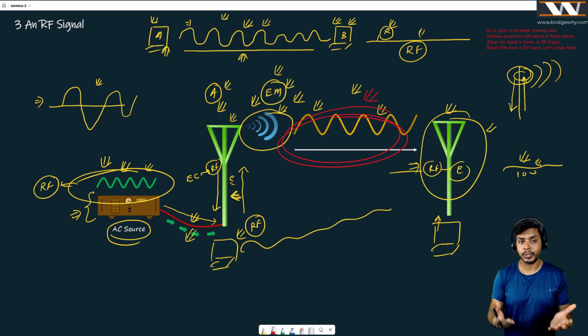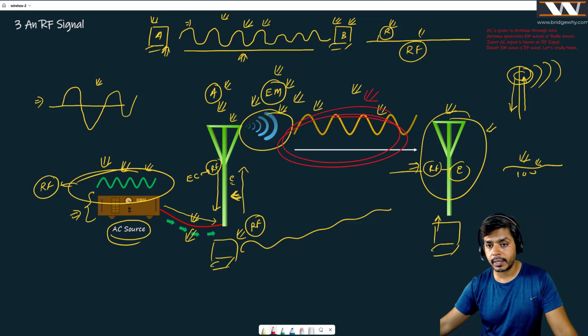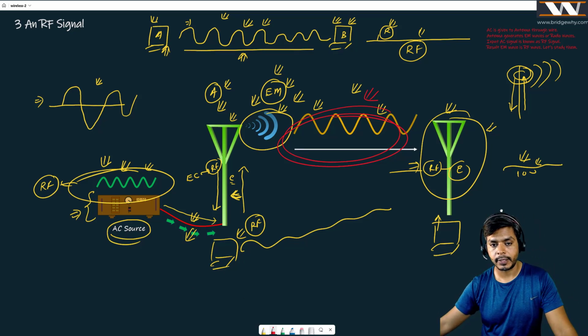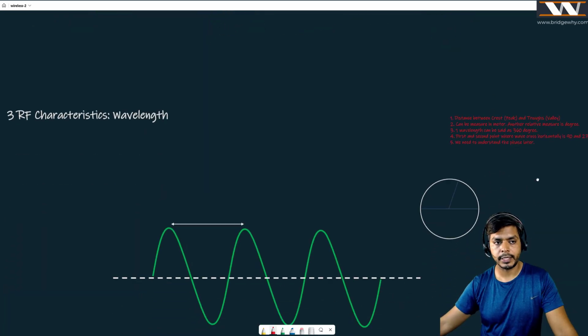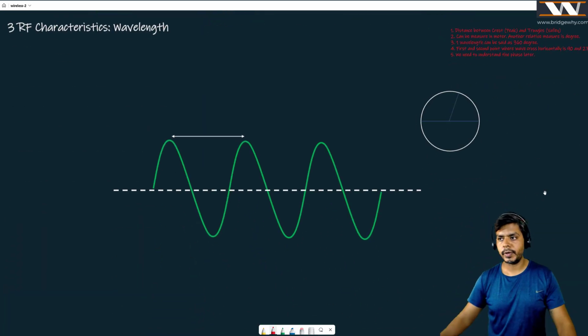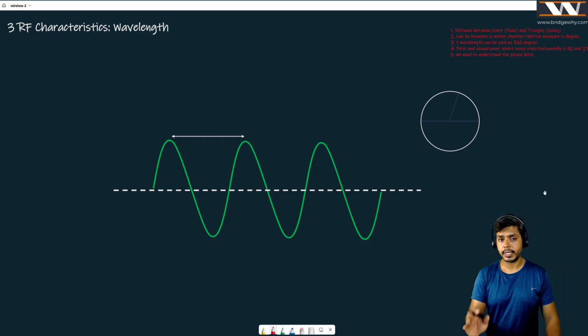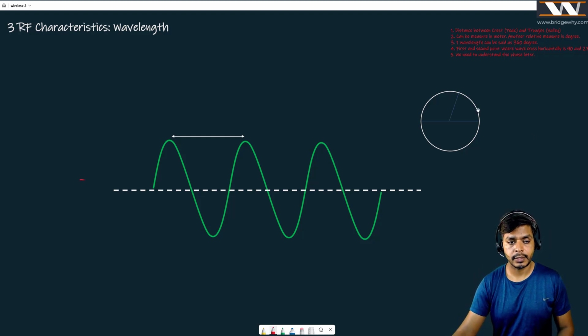Because somebody has said that you can read this RF signal, you can read it if you can understand a wave, right? Because this is behaving like a wave. If that is the case, the first property, the first characteristic of this signal is wavelength, which we will be talking about right here. So what is the wavelength, guys? You all know our RF signal is going to behave like a wave, just like this.